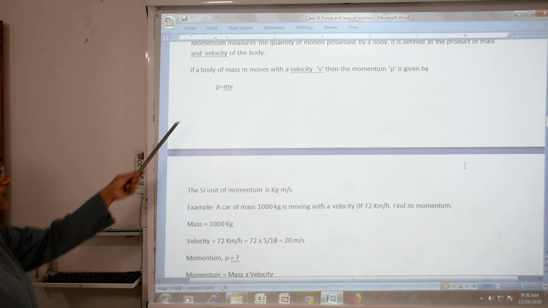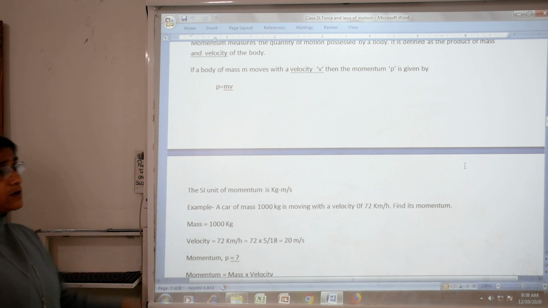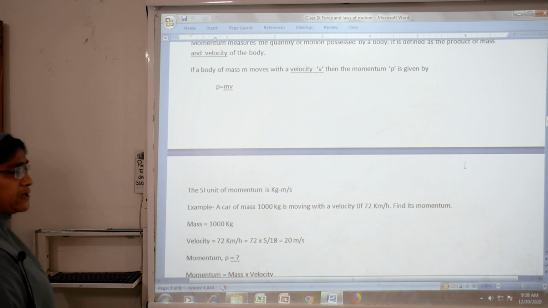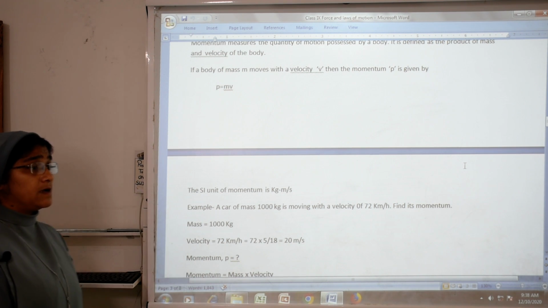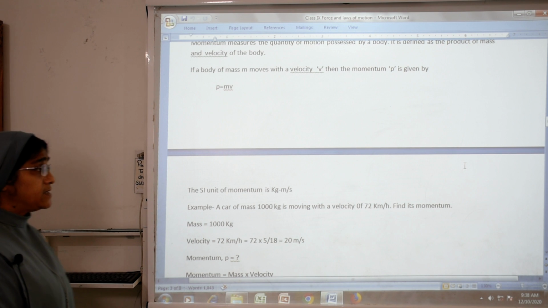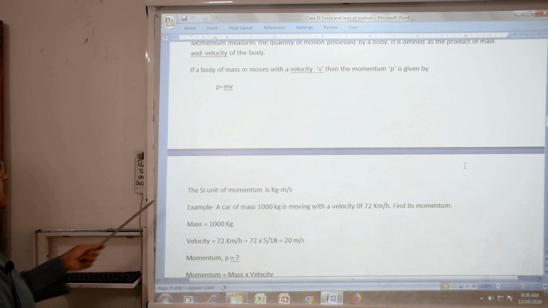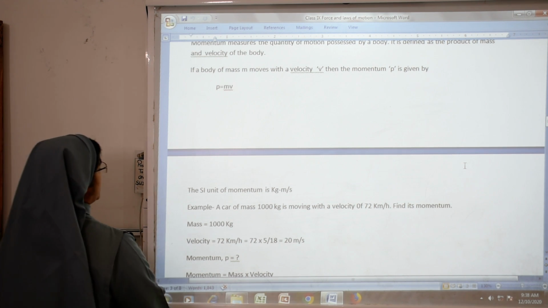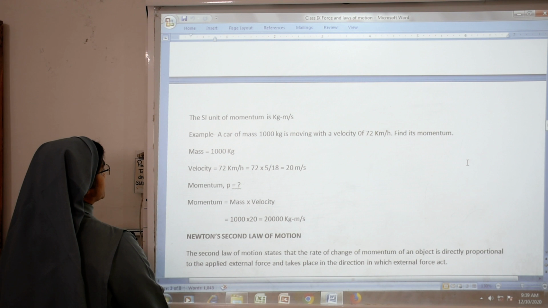Momentum is denoted by p, mass by m, velocity by v. So how will we find the SI unit of momentum? You know that the SI unit of mass is kilogram and the SI unit of velocity is meter per second. So what will we get? The SI unit of momentum is kilogram meter per second. Now for an example, we can see one numerical problem.